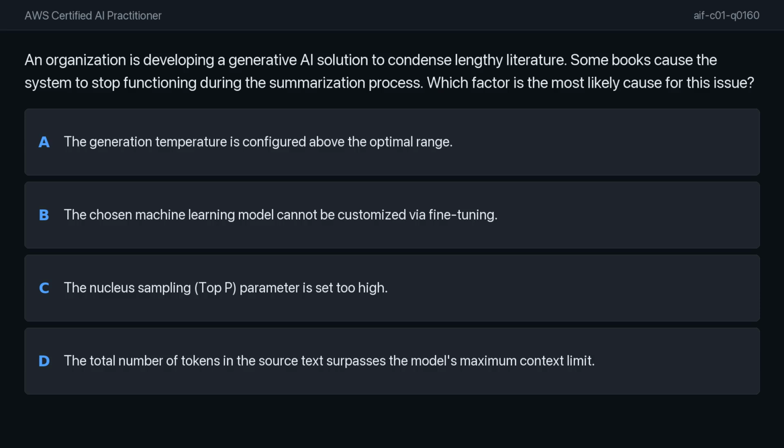An organization is developing a generative AI solution to condense lengthy literature. Some books cause the system to stop functioning during the summarization process. Which factor is the most likely cause for this issue?